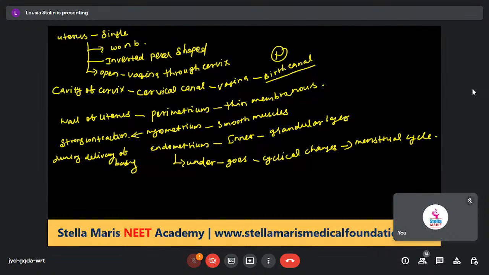The myometrium is made up of smooth muscles that exhibit strong contractions during delivery. The endometrium, the inner layer, is called the glandular layer, and it undergoes cyclic changes during menstruation.